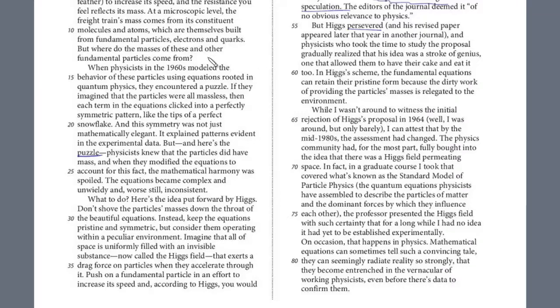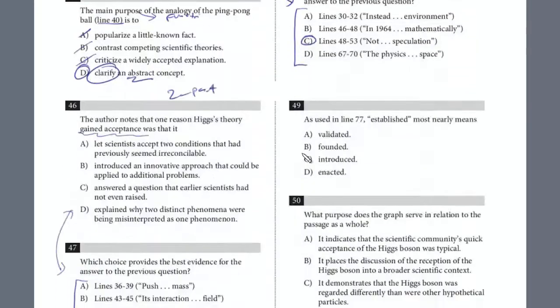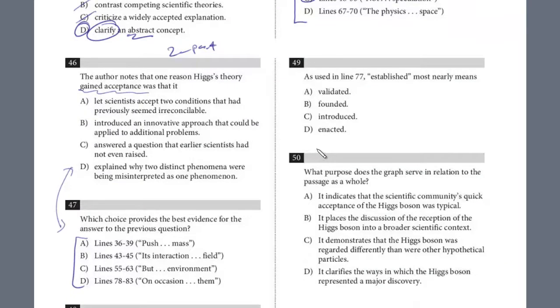Remember we referenced earlier about this puzzle where it didn't really fit together, and now they're using an expression. So we know here he persevered, and this is when they accepted it because they realized it was a stroke of genius. And they use this sort of vernacular phrase, have their cake and eat it too. And you should recognize that also kind of relates to that puzzle because those two ideas really didn't fit together with the particles and the equations. And so the evidence for this one is in 55 to 63, right? When he persevered and they realized it, cake and eat it too.